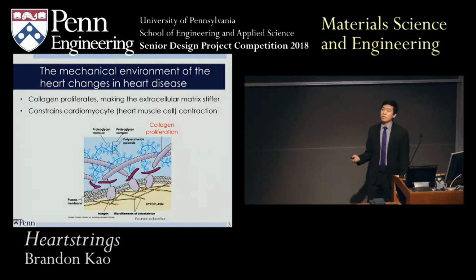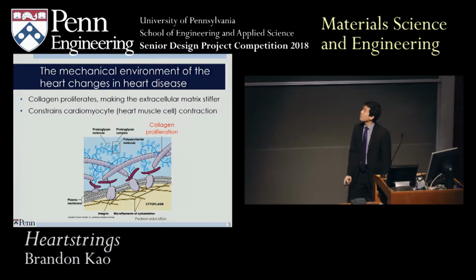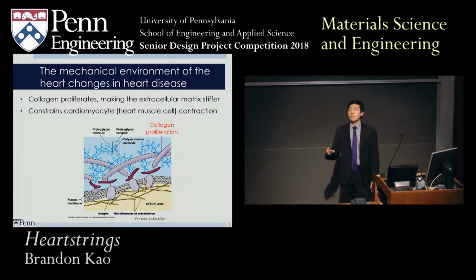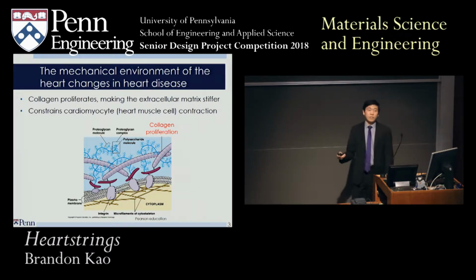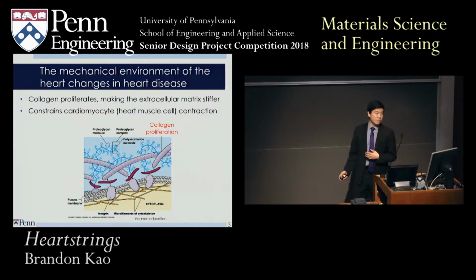So the aspect of heart disease we want to look at is the mechanical environment. And so in heart disease, these collagen fibers proliferate, and this makes the extracellular matrix stiffer. This matrix is what connects cardiomyocytes to each other, and so when this matrix stiffens, the cardiomyocytes are constrained and also can't contract as well. So that's difficult for the patient.